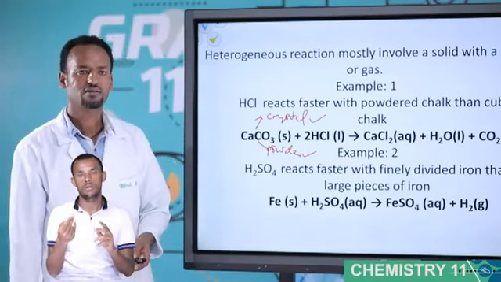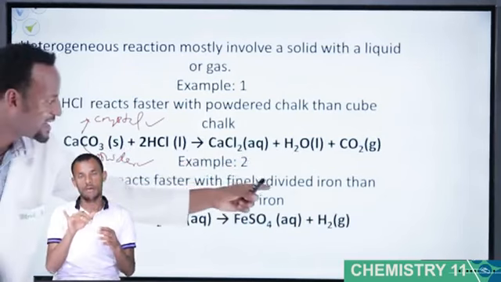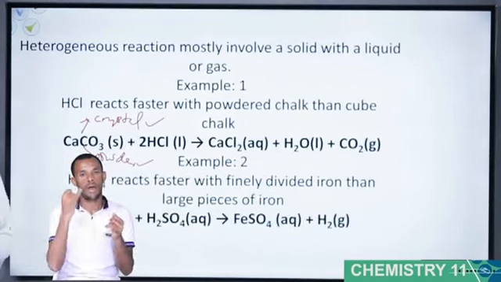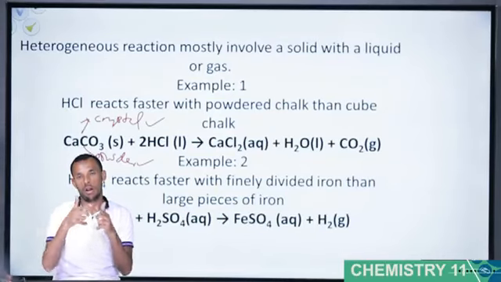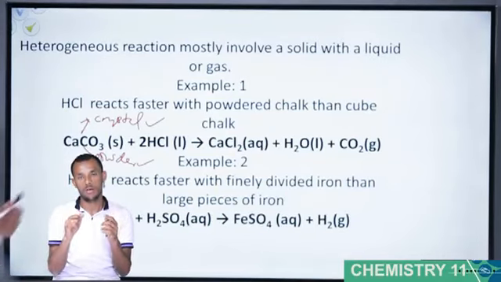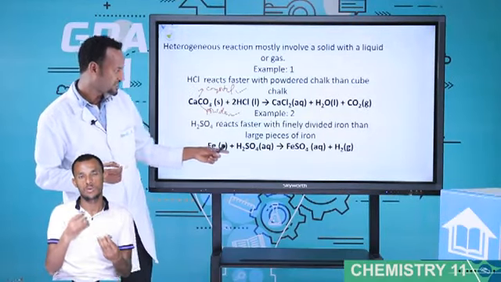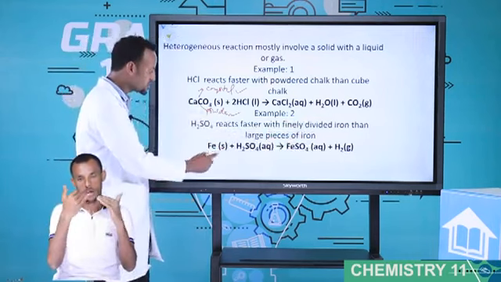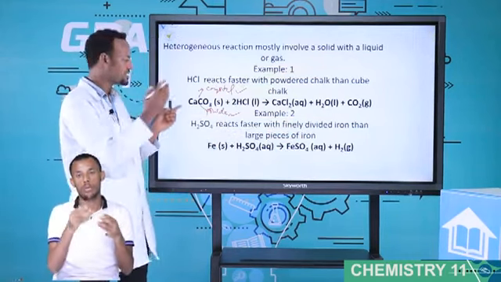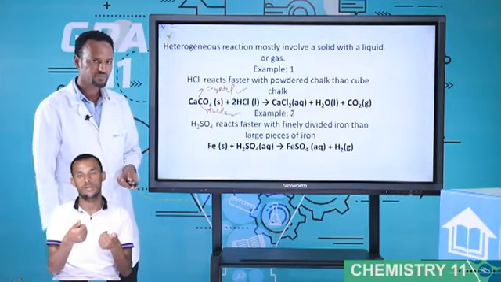Similarly, sulfuric acid, H2SO4, reacts faster with finely divided iron than with a large piece of iron. Iron in the form of powder gives a fast reaction. Iron in the form of crystal gives a slow reaction. Sulfuric acid with iron gives iron sulfate plus H2. But the rate depends on which one is powder, which one is crystal. The powder one has the faster reaction.